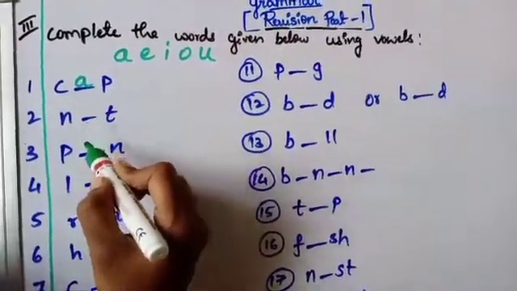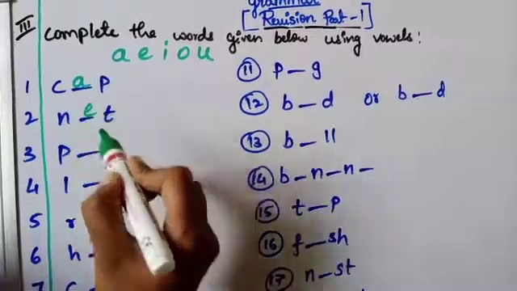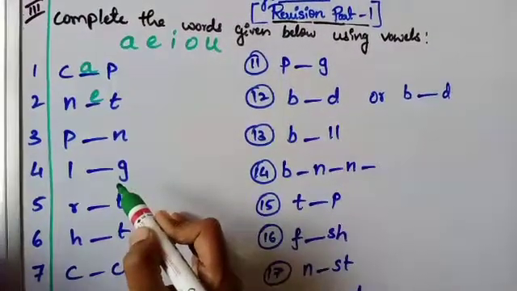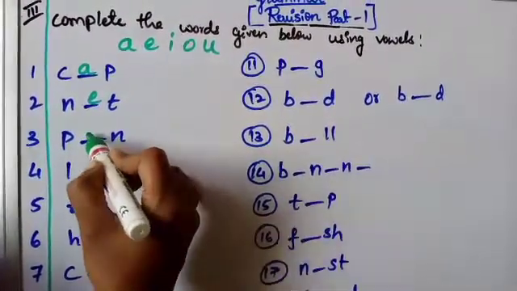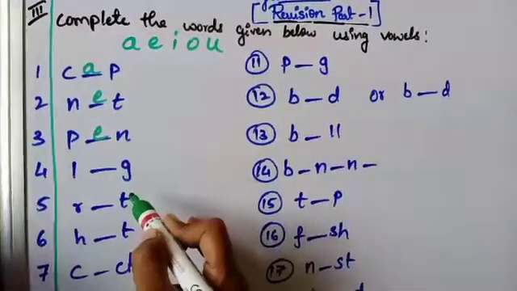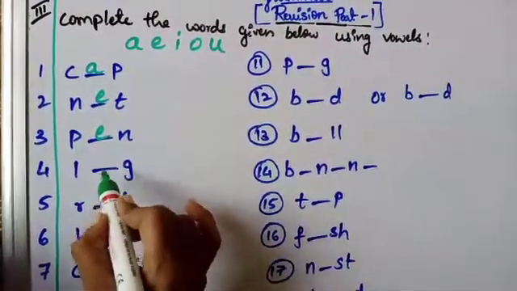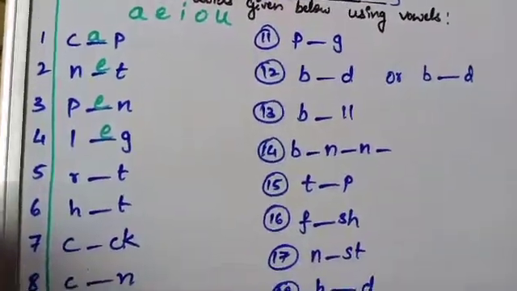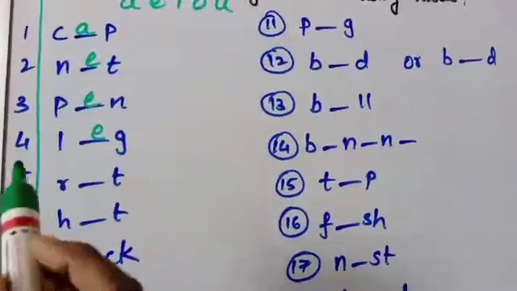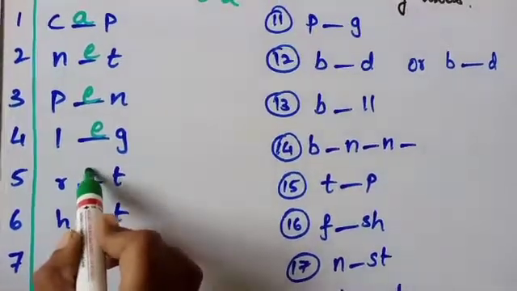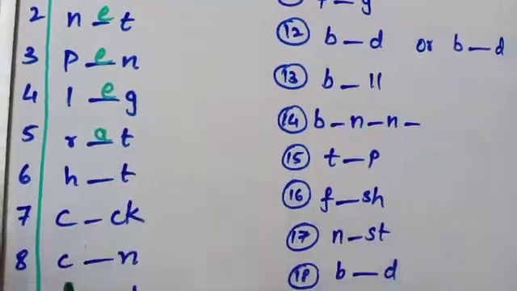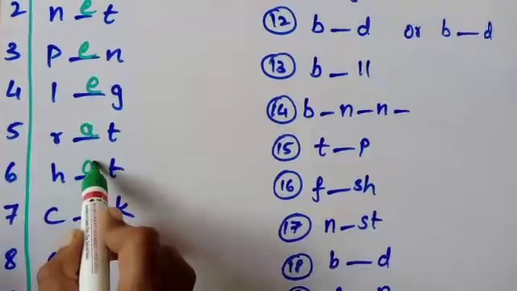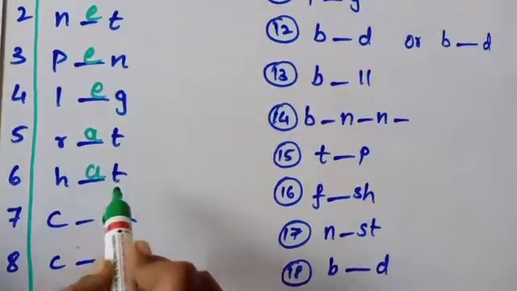The next one is N-E-T, net. The next one, P-E-N, pen. L-E-G, leg. The next one, R-A-T, rat. H-A-T, hat.